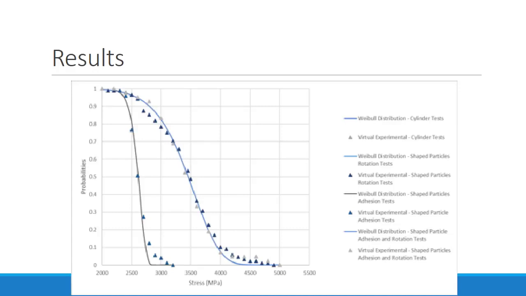From some initial results, it was observed that a normal distribution of adhesion and initial rotation angle in a crushable particle appears to successfully return a viable distribution of particle tensile strength. It is also shown that the rotation angle plays a very critical role, and this should be taken into account when initially assembling the crushable particles. The rotation angle relocates the contact points, which in turn control the stress at which the particle breaks. It can finally be inferred that the shape of the particle should also play a critical role, as the shape controls the position of the contact points in a very similar way.